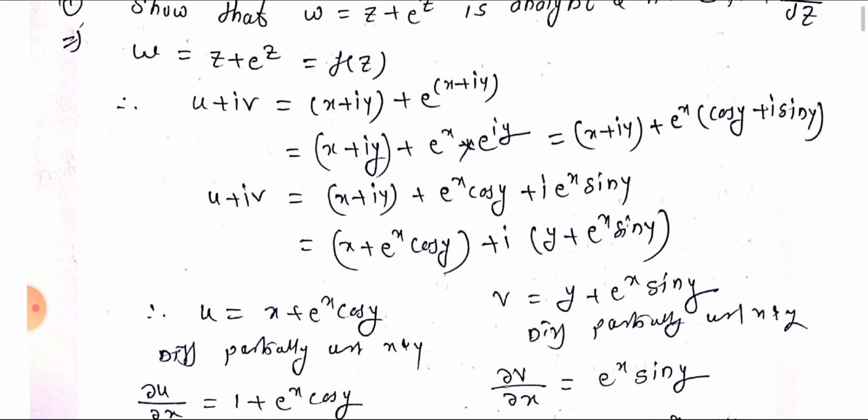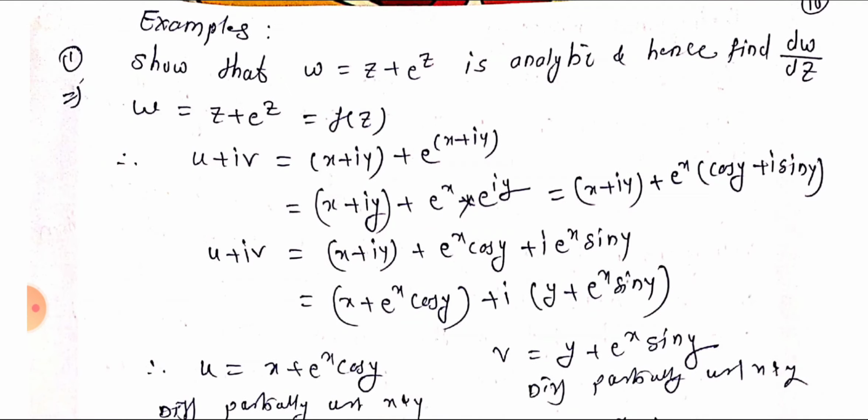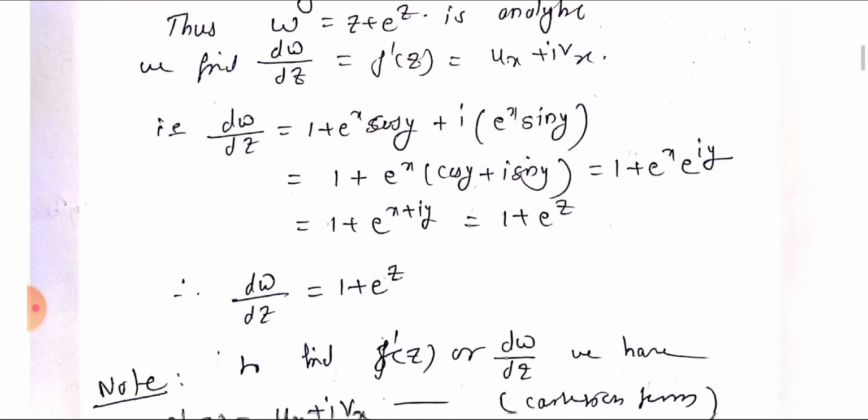In the given example, w equals z plus e raised to z is a function of z. So by direct differentiation, dw by dz is 1 plus the derivative of e raised to z, which is e raised to z, giving 1 plus e raised to z. So here we solved the example by using CR equations.